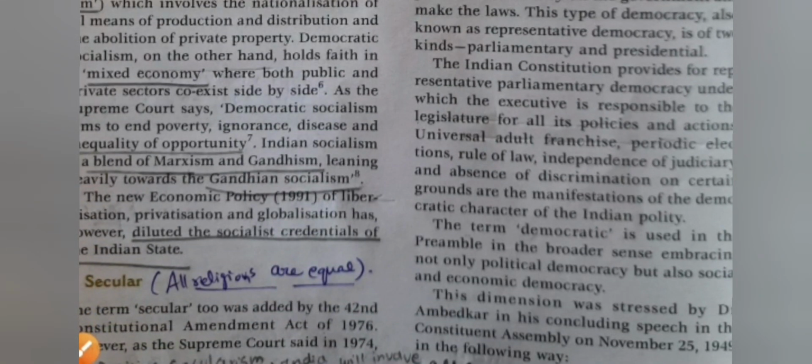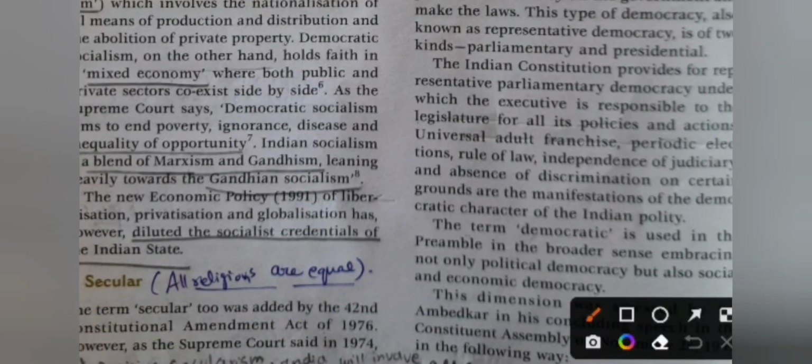The Indian Constitution provides for representative parliamentary democracy, under which the executive is responsible to the legislature for all its policies and actions. Universal adult franchise, periodic elections, rule of law, independence of judiciary, absence of discrimination on certain grounds, and so on are the features of the Indian polity.